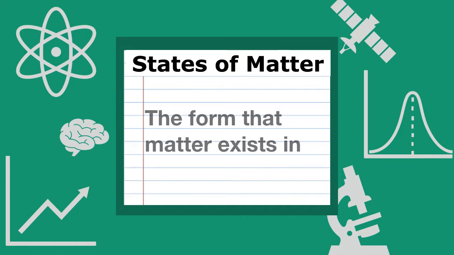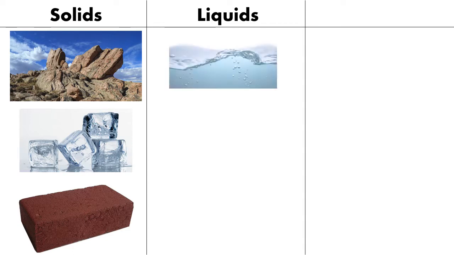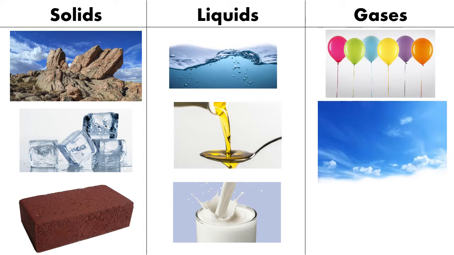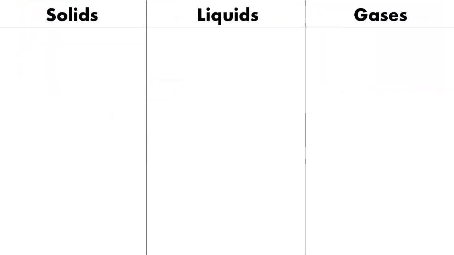Today we are learning all about the different states of matter. Now, states of matter are the form that matter exists in, and we usually think about three possible states. There are solids, like rocks, ice, or bricks. There are liquids, like water, oil, or milk. And finally, there are gases, like the helium inside balloons, the air in the sky, or the bubbles inside of soda.